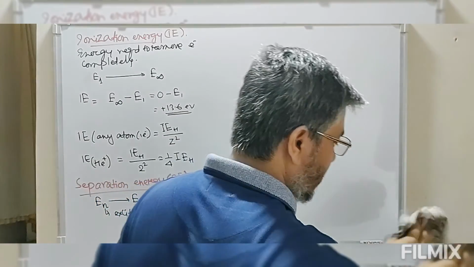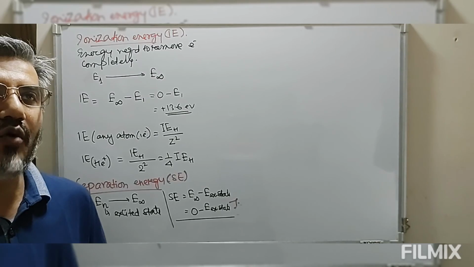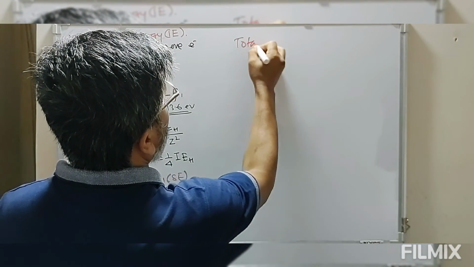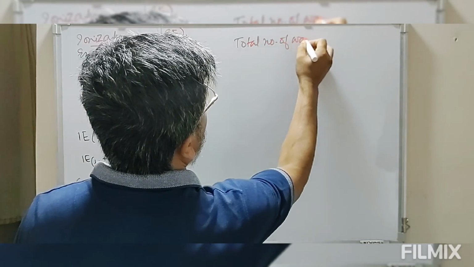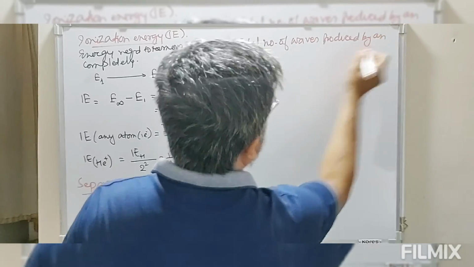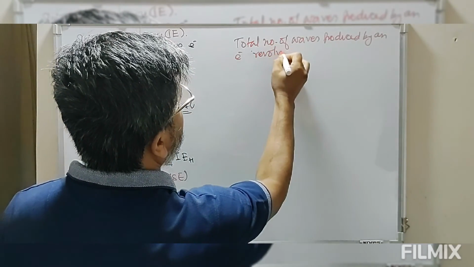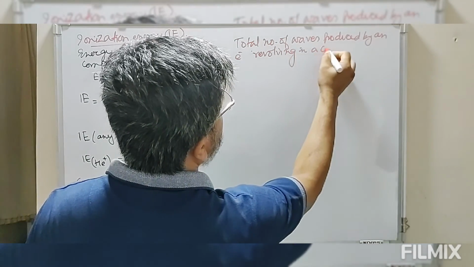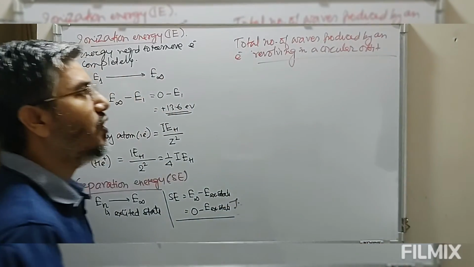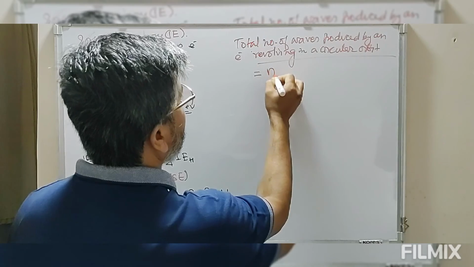So finally, one more term. When an electron is moving in a particular circular orbit, how many waves will be generated? Total number of waves produced by an electron revolving in a circular orbit. So when an electron is moving in a circular orbit, how many waves will be generated? The number of waves is equal to the value of n.